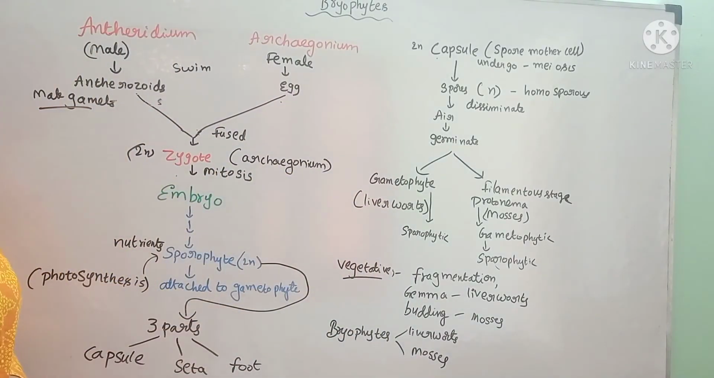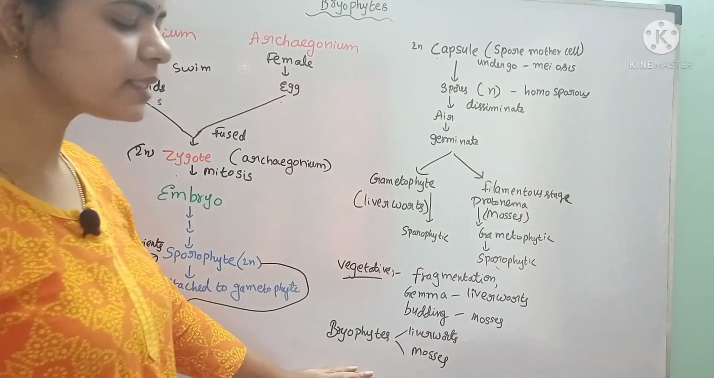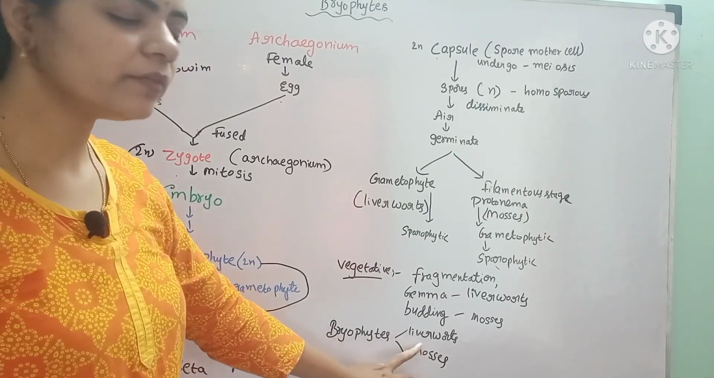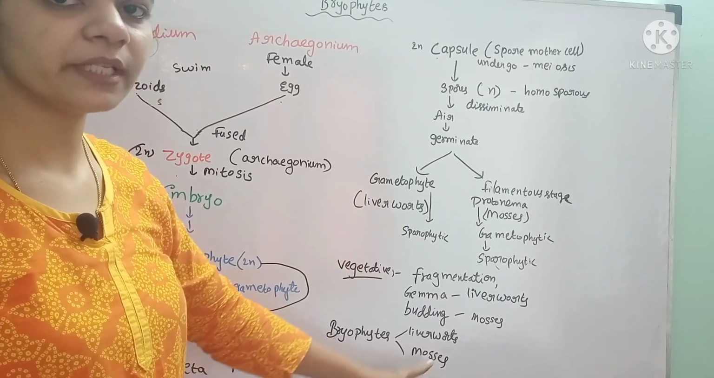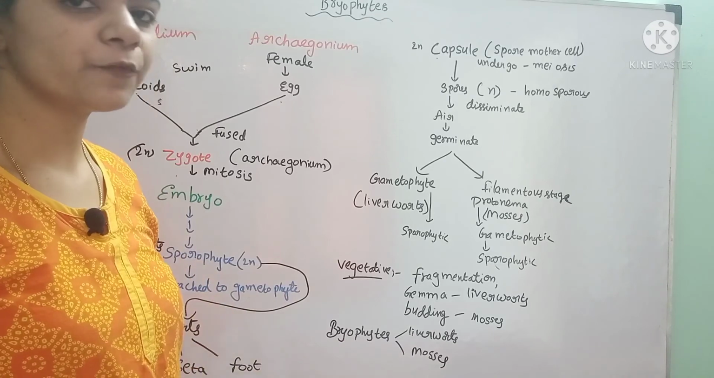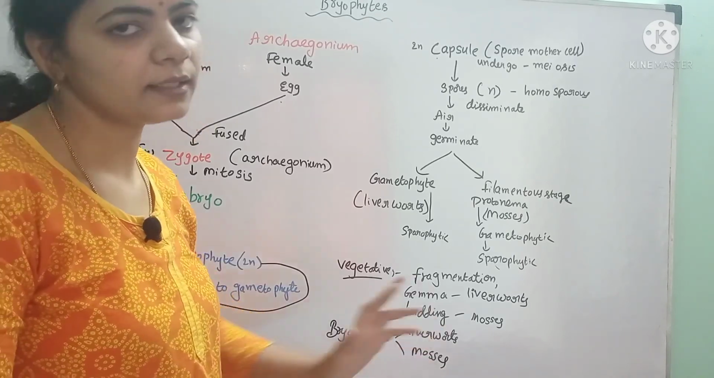So with this we have completed reproduction. The bryophytes are divided into liverworts and mosses. In the next video we are going to study liverworts.